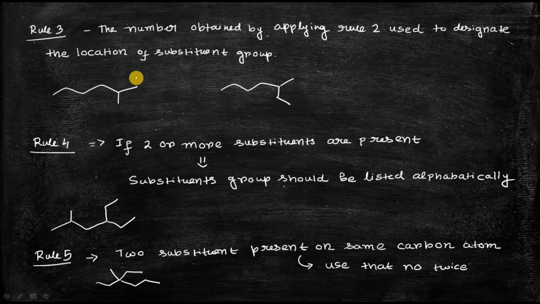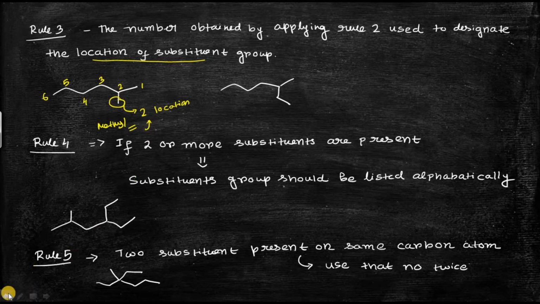We have already done the numbering, 1 2 3 4 5 6. So you can see that by using rule number 2, we can get the location of the substituents. So 2 is the location of the substituent, which is the methyl group. It is nothing but a methyl group, and the location of the methyl group is 2.